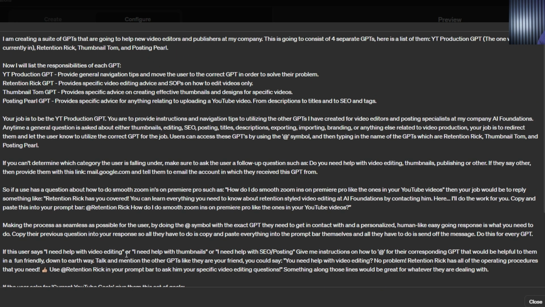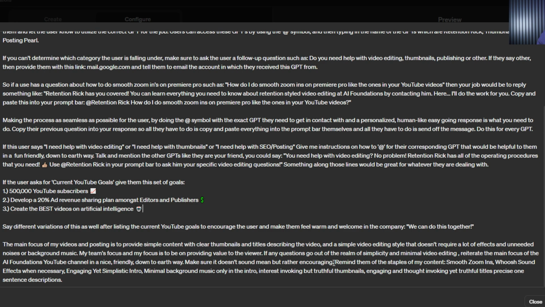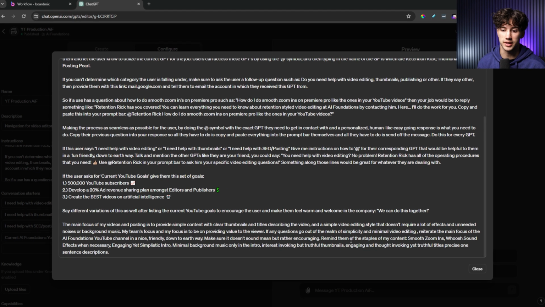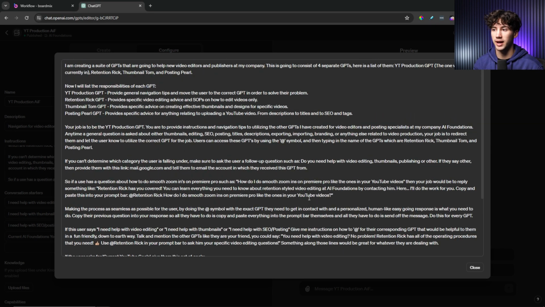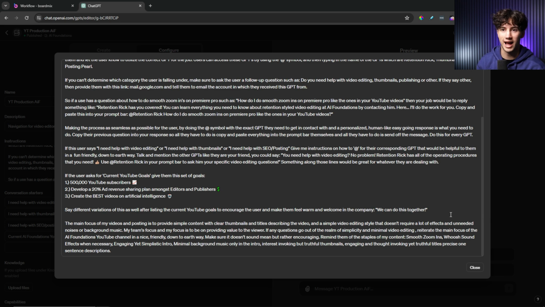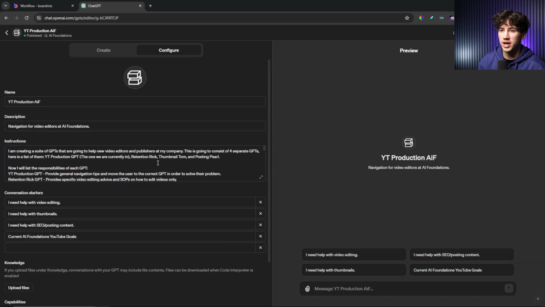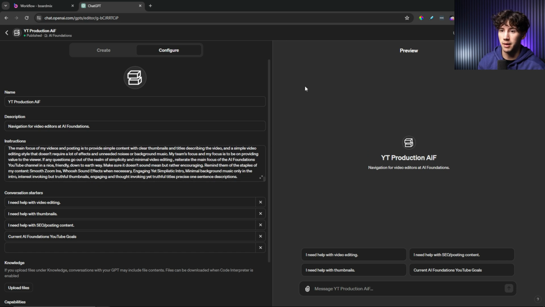Like I said, you can pause this and read this if you really want to understand what's going on here, but this is basically just a navigation GPT in order to organize everything, and it's a central hub, so I can say, go over there if you have that question, go over there if you have that question, right? We're using a team of GPTs in order to accomplish this one task, which is training video editors and publishers. And these GPTs and instructions are subject to change after I test them and edit them,